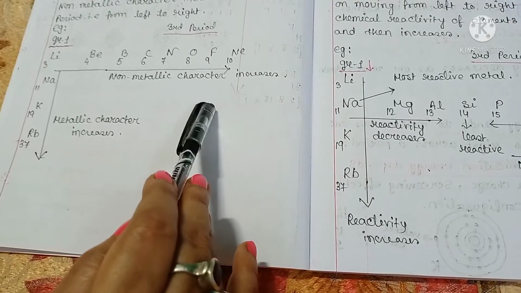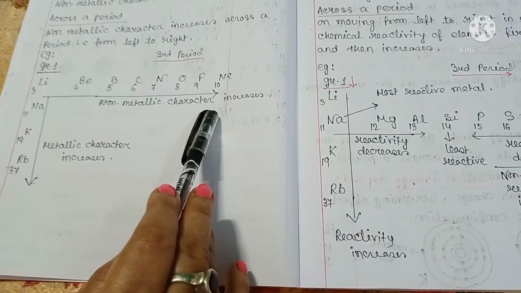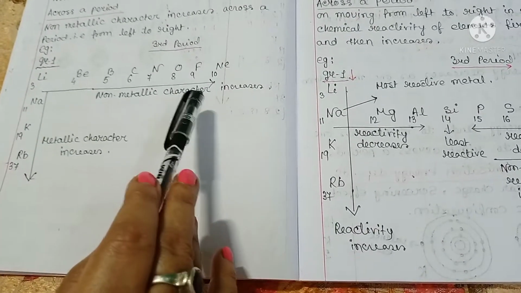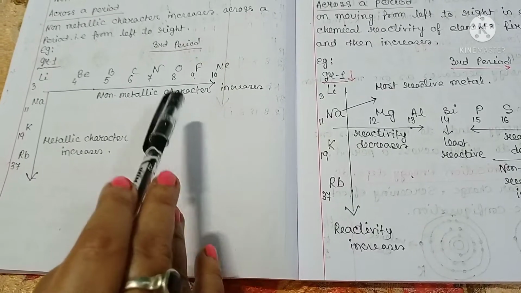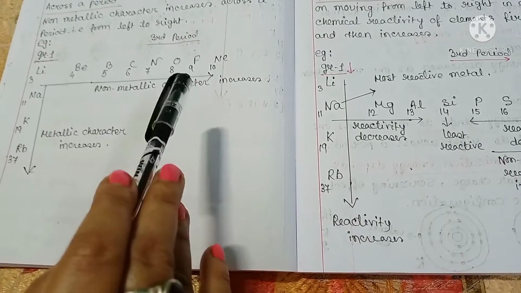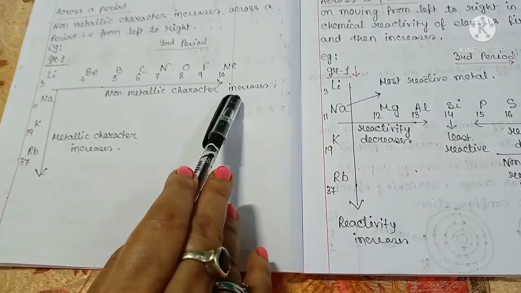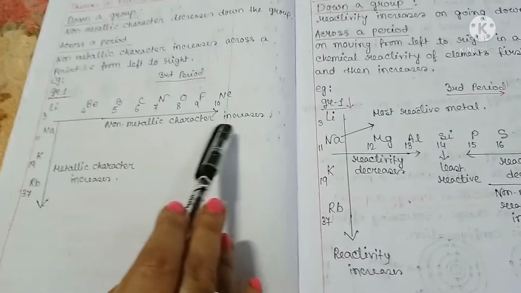As a result, nuclear pull is more, and there is a decrease in atomic size. This leads to the tendency to gain electrons increasing. Therefore, non-metallic character increases and metallic character decreases across a period.